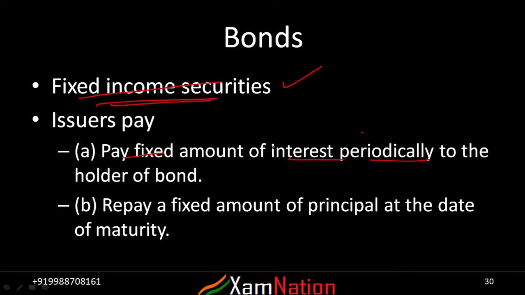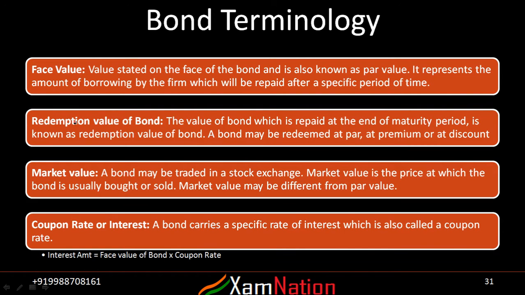Now these are various terminologies used in the bond market. One is face value. Face value is nothing but the value stated on the face of a bond. For example, at the time of issuance it is written that a bond for rupees 1000, or 100,000, at the rate of 10% is issued, and the maturity period is 3 years. So that 1000 rupees would be the face value. The actual market price may be different from this 1000 rupees.